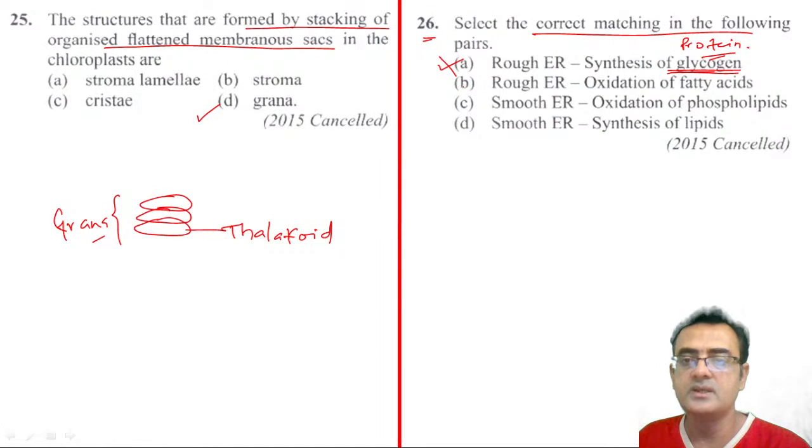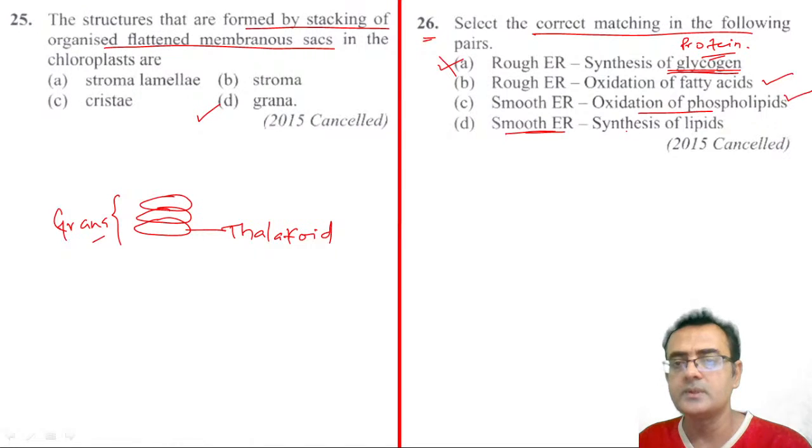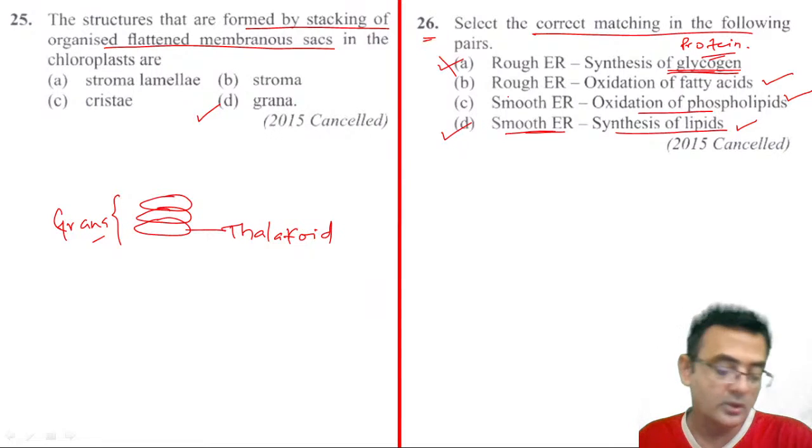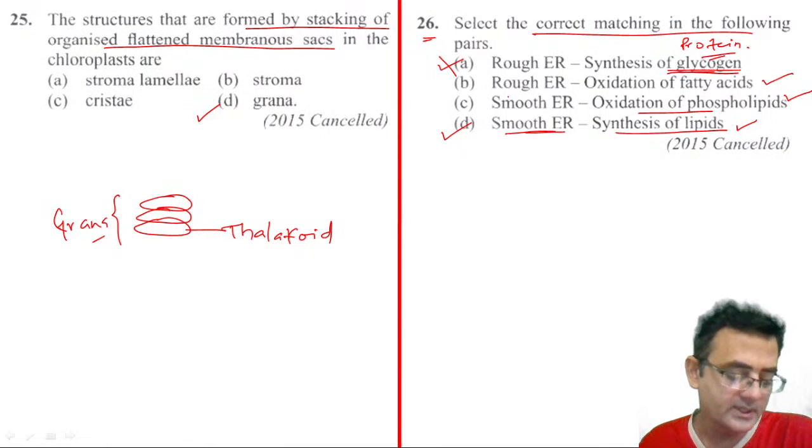Fatty acid oxidation and degradation take place on the smooth endoplasmic reticulum, and to some extent in the Golgi apparatus also, right? Then smooth endoplasmic reticulum, the oxidation of phospholipid. No, they are normally synthesizing, not oxidizing, right? So the fourth one is smooth endoplasmic reticulum, synthesis of lipids. Yeah, this is correct. Yes, Shreyas Patel, you are correct. D number. Vaidehi also D. Yeah, all of you are correct. Good, very nice.